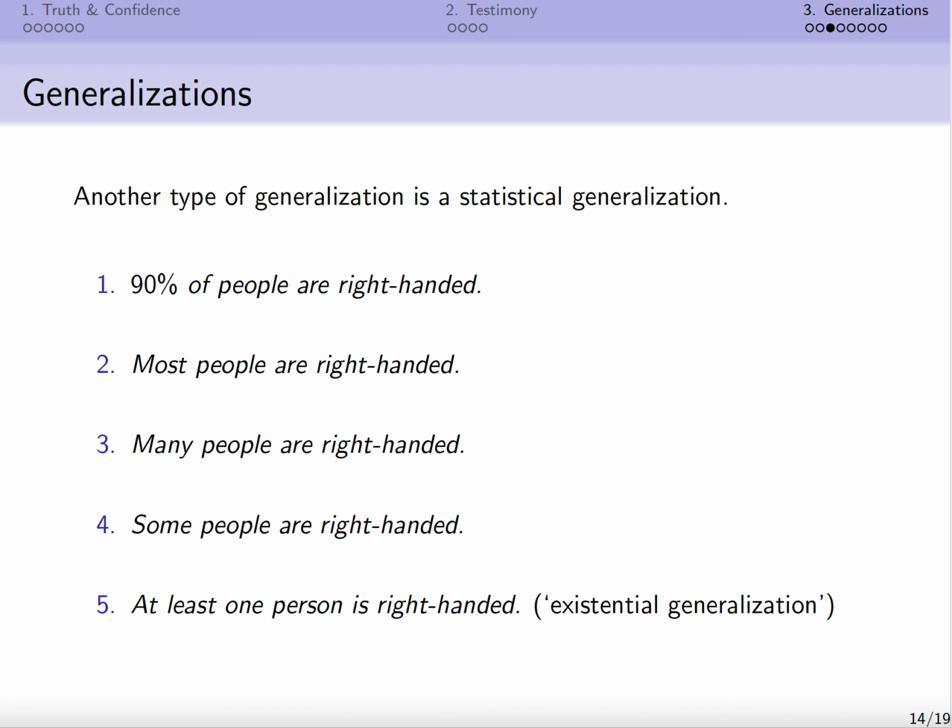Sentences like 5 that say at least one are sometimes known as existential generalizations. The reason is they're telling us that something exists, namely a right-handed person in this case. There is at least one, so there exists at least one. There exists a right-handed person. We'll return to the notion of an existential generalization or an existentially quantified statement in a moment.